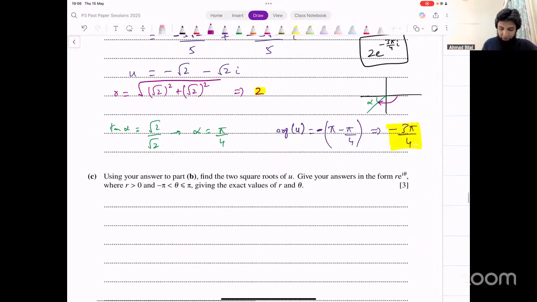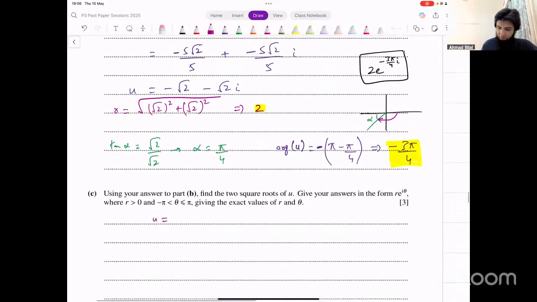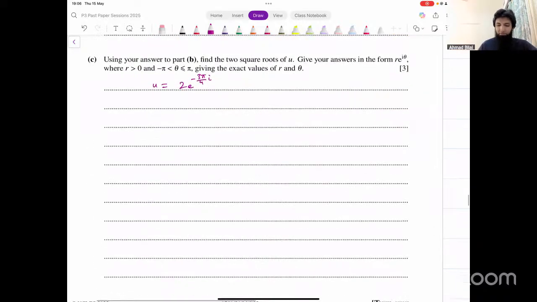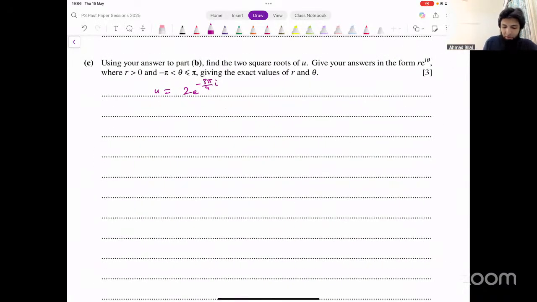We know that u is equal to 2e raised to power minus 3 pi over 4 times iota, right? That's what u is. How do you find square root? One square root would just be this. You just take power 1 over 2 on both sides. So you have 2e raised to power minus 3 pi over 4 iota whole raised to power 1 over 2. The first square root, what does that turn out to be? The first square root turns out to be 2 raised to power 1 over 2. That's square root of 2.